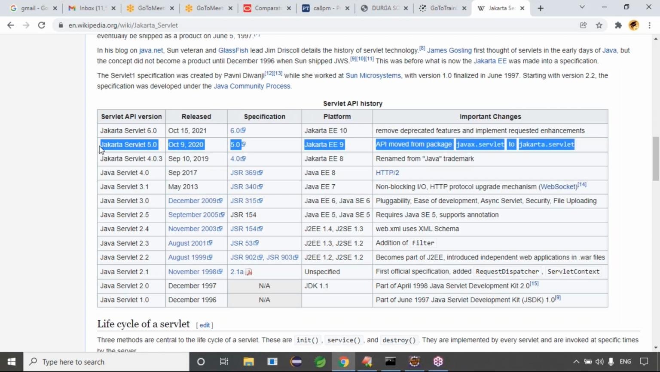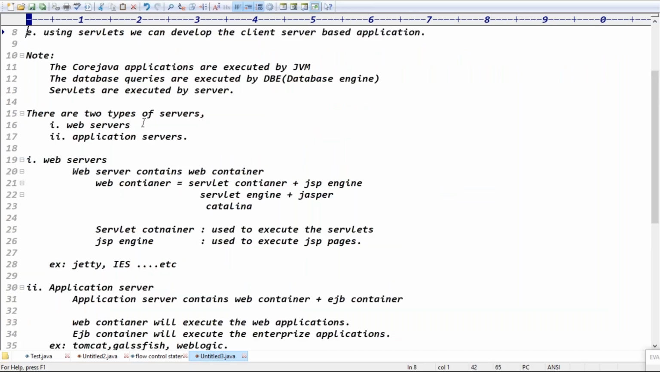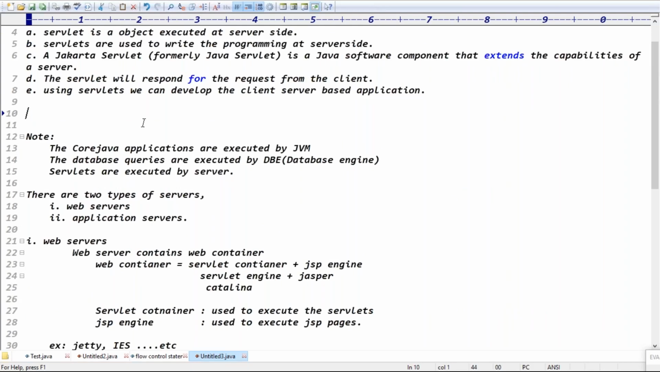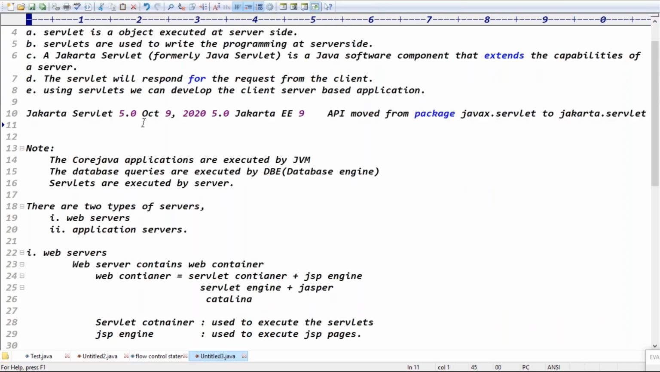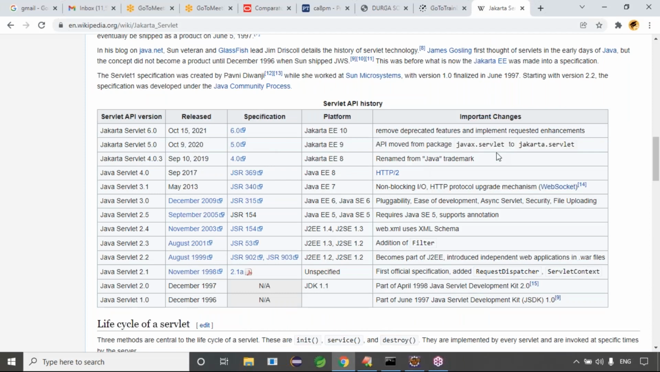Guys, the API moved from the javax package to what? You can check this point. They made a number of modifications. Jakarta Servlet 5.0, October 9, 2020. The API moved from the javax.servlet package to jakarta.servlet. Java is renamed, from the Java trademark.